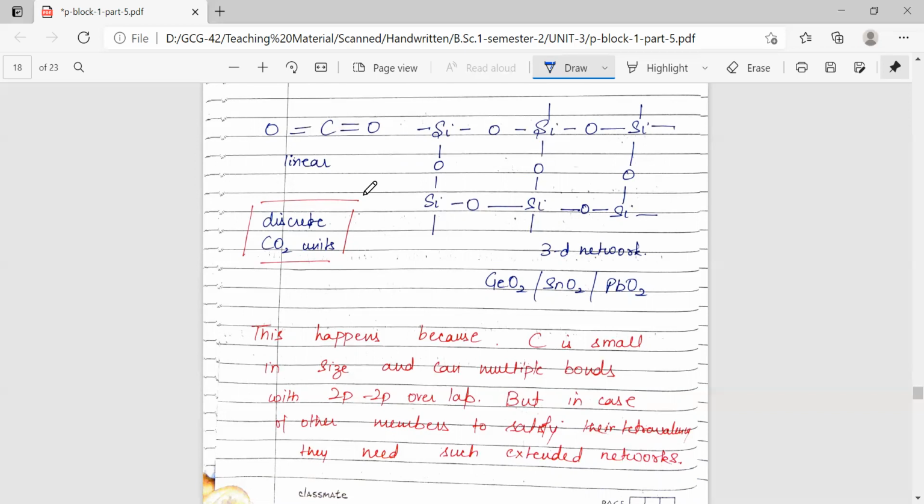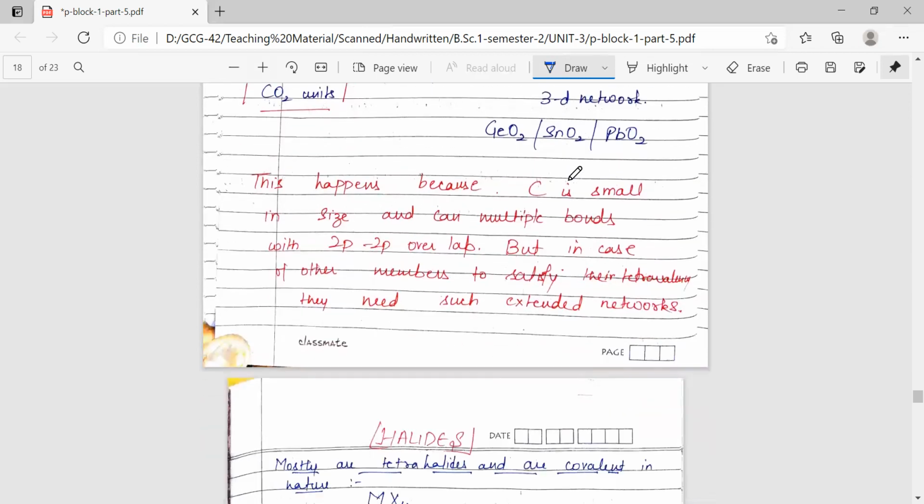Now, why is this double bond linear structure not feasible for silicon? Because of the large size of silicon and the other members, they do not exhibit double bonds, and this 3D network is not possible for carbon dioxide because double bonds are present. So tetravalency is satisfied here with the double bonds and there with the 3D network.